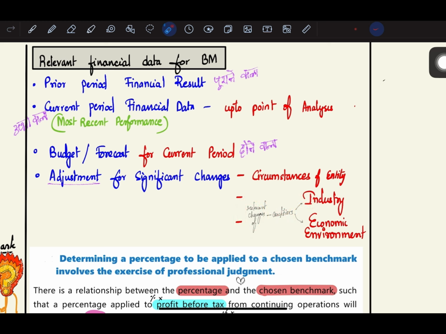You can remember it like the past, the present, and the future. Basically the budget or forecast for future. So prior period financial result, current period financial data, budget or forecast, and adjustment for significant changes because of circumstance of the entity or relevant changes of industry or economic environment.